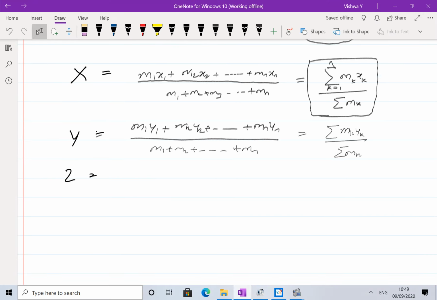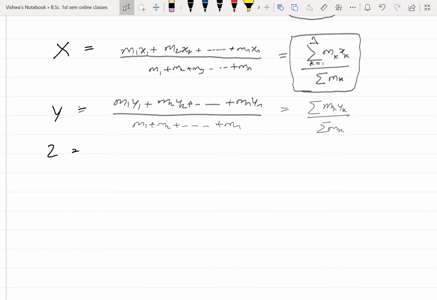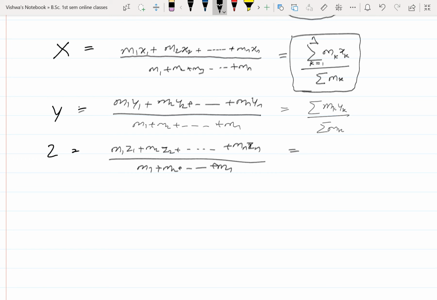For the z position it is also the same: m1 z1 plus m2 z2 plus so on mn zn divided by m1 plus m2 plus so on plus mn, which is equal to summation of mk zk divided by summation of mk. So these are the positions along the x, y, z axes of the center of mass.